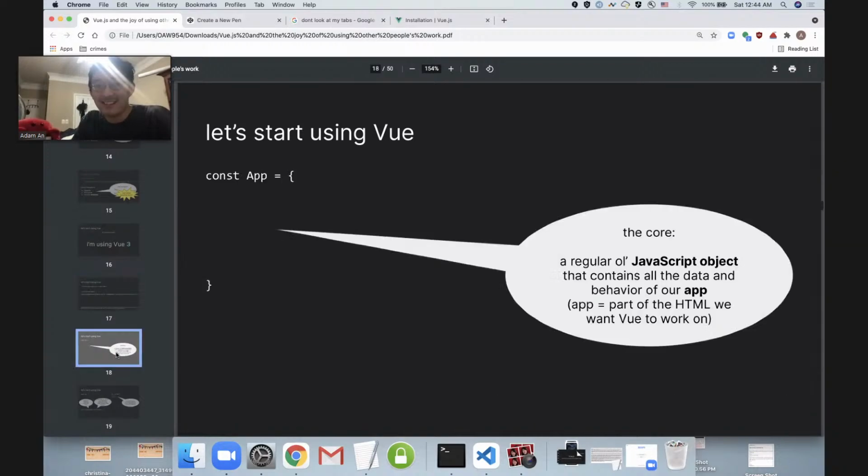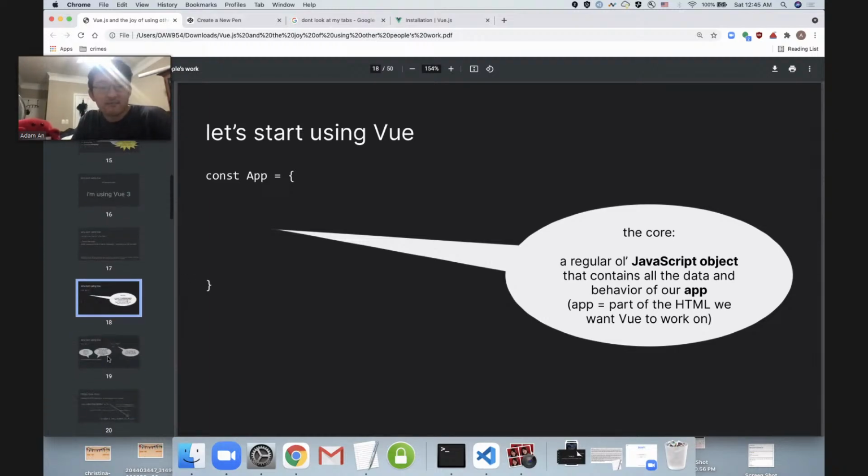I promise. And look at that. That looks pretty easy too. This is the core of how we're going to be using Vue today. It starts off with just a regular old JavaScript object. And we're going to pimp out this JavaScript object with all of our data and behavior that we want to have. That together is going to comprise our app, which is a Vue word for the part of the HTML that we want Vue to operate on or have control over. So it starts with this, just empty brackets.